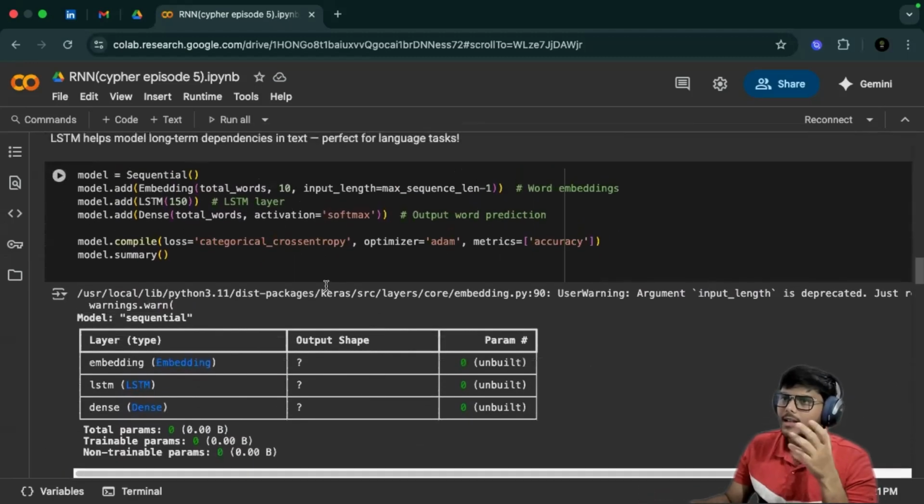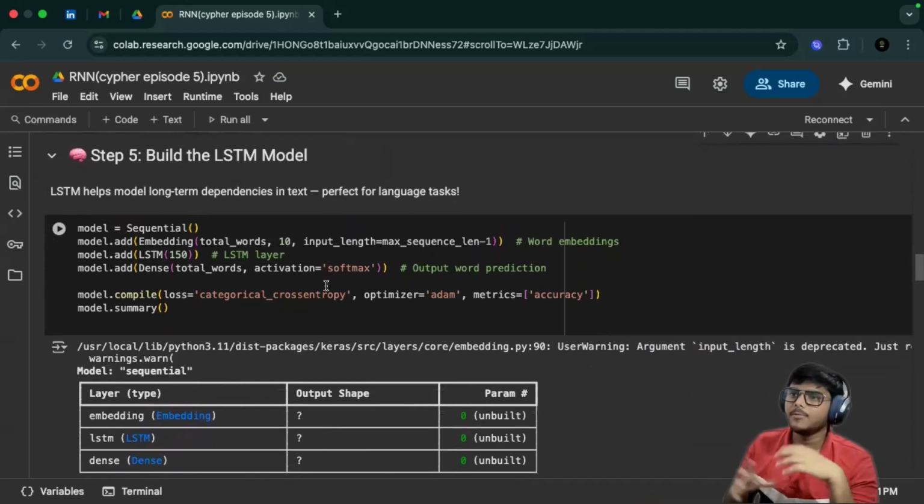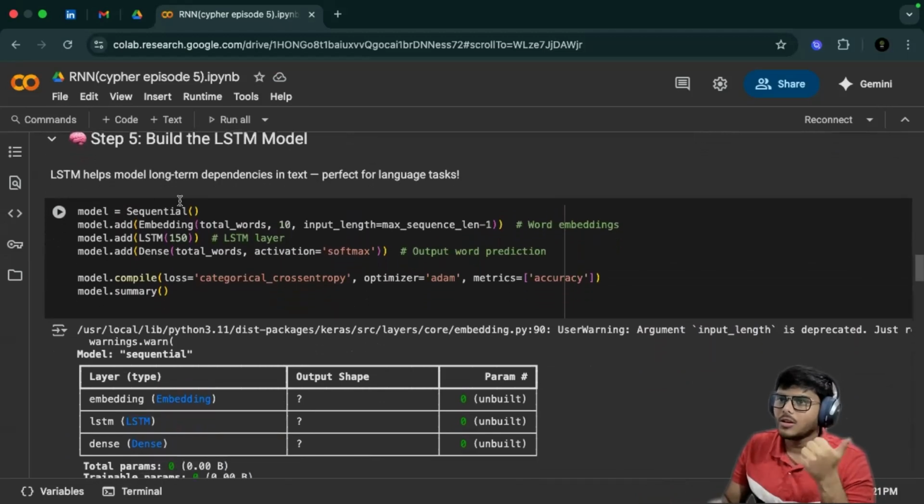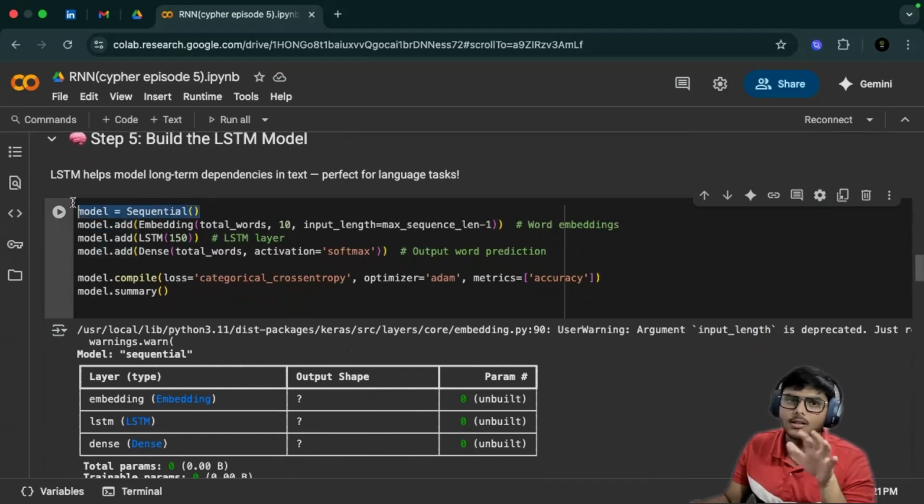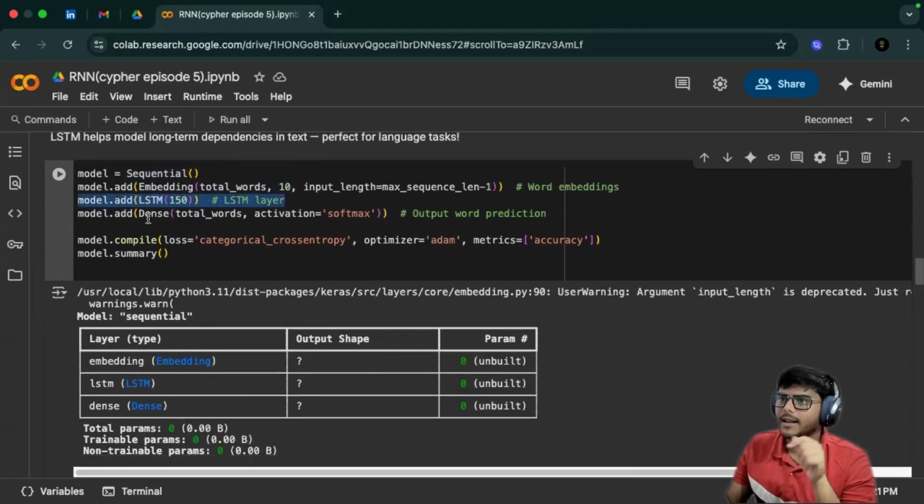Now, next we are building an LSTM model. LSTM helps the model capture long-term dependencies in text, which is perfect for language tasks. So here you can see we are setting model equal to Sequential, which is where we're initializing the model. Then we are adding the embedding layer, giving total words and 10 as the dimension, and giving the input length as maximum sequence length minus 1. Then we are adding the LSTM layer, model.add LSTM. And then we are adding the dense layer, where we're giving the total words and the activation as softmax. Then we have the output word prediction.